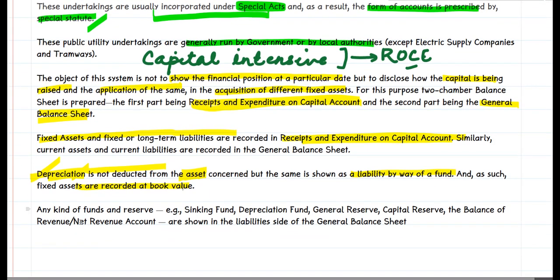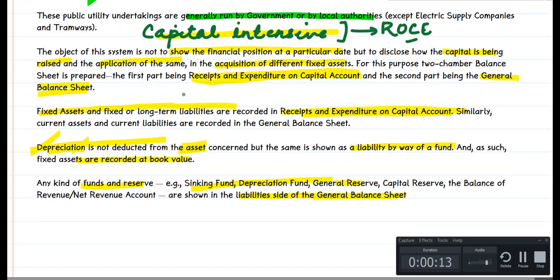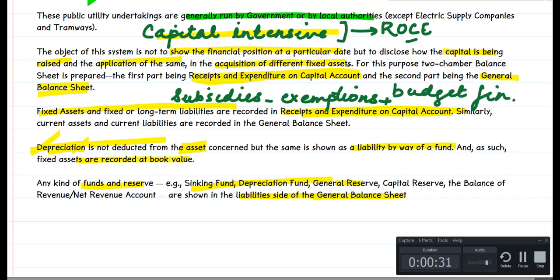Any other kind of reserve and fund, that is sinking fund, depreciation fund, general reserve fund, are shown as liabilities at the side of the general balance sheet. Since these public undertakings are heavily subsidized by the government in terms of exemptions and budget financing, the government needs to know whether the capital invested in such securities is yielding results, and therefore it is a very good presentation when it comes to formulating statistics for government appraisal.